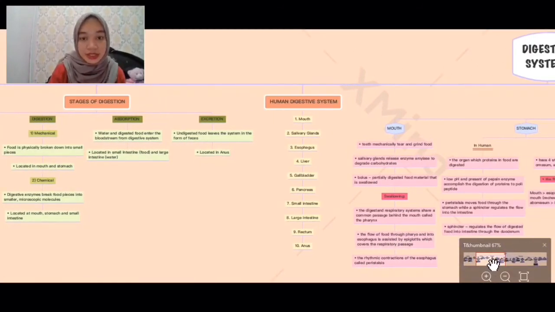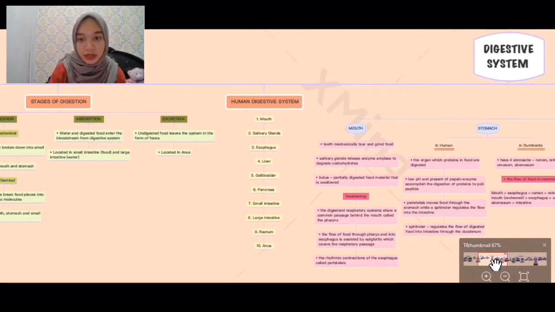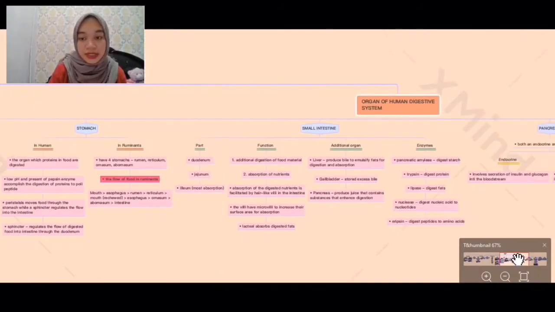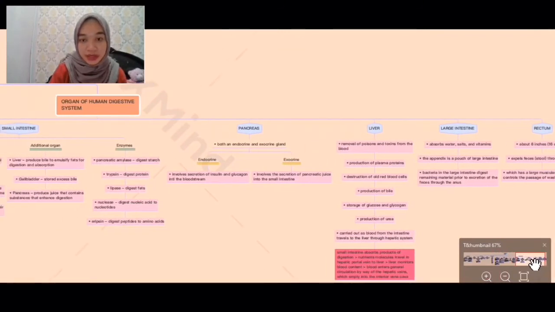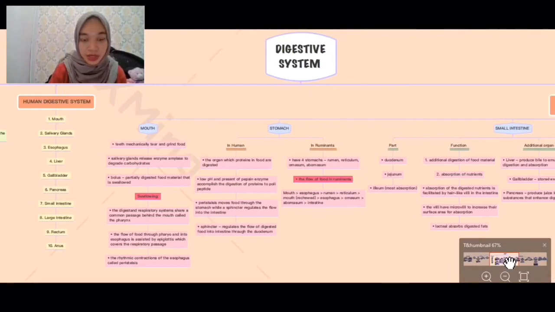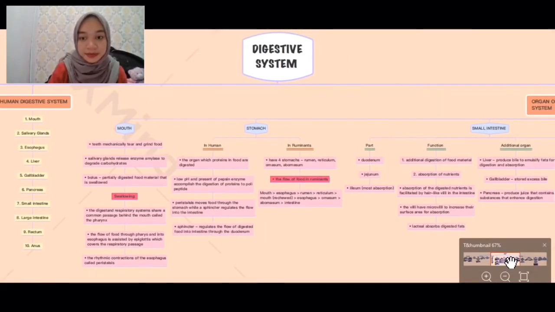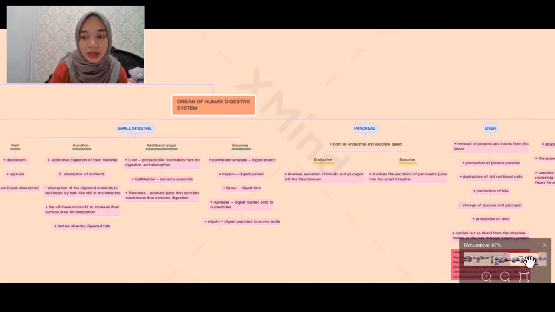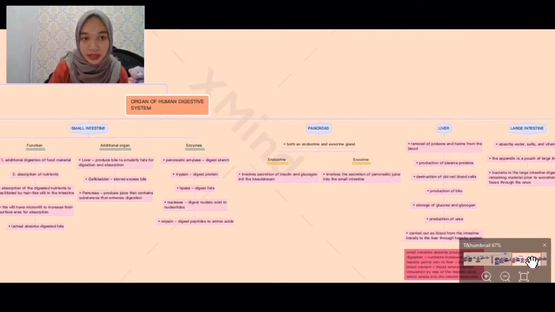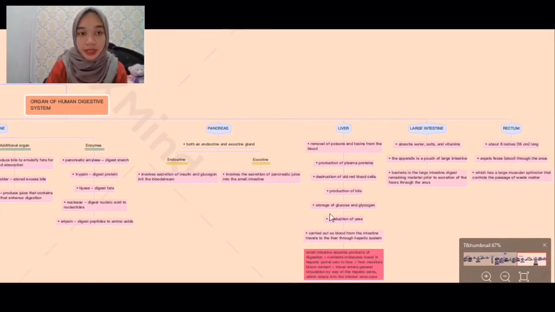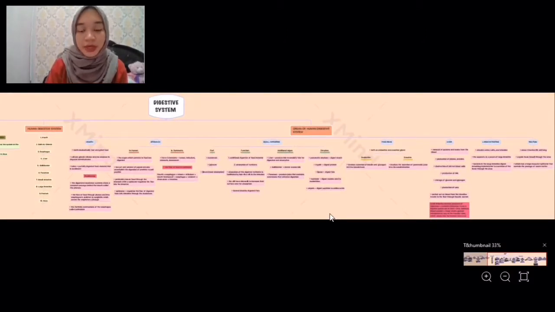And for the human digestive system, there's a flow here. And last but not least, the organs of the human digestive system, I divided into 7 parts or segments, where each segment has its own explanation and more parts. From here, I think that every student must have a better understanding of this mind map, because it is lighter, tidier, and more efficient.